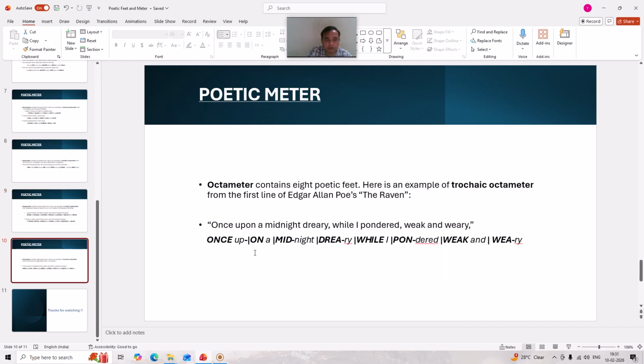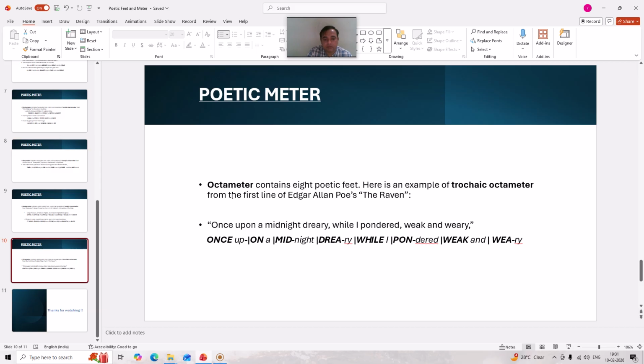The last one in poetic meter is octameter. The name of this poetic meter itself indicates that it is a meter that must contain 8 poetic feet, meaning a particular poetic foot might be repeated consecutively 8 times. And here is an example of trochaic octameter. And we know that trochaic is a poetic foot in which a stressed syllable is followed by an unstressed syllable.